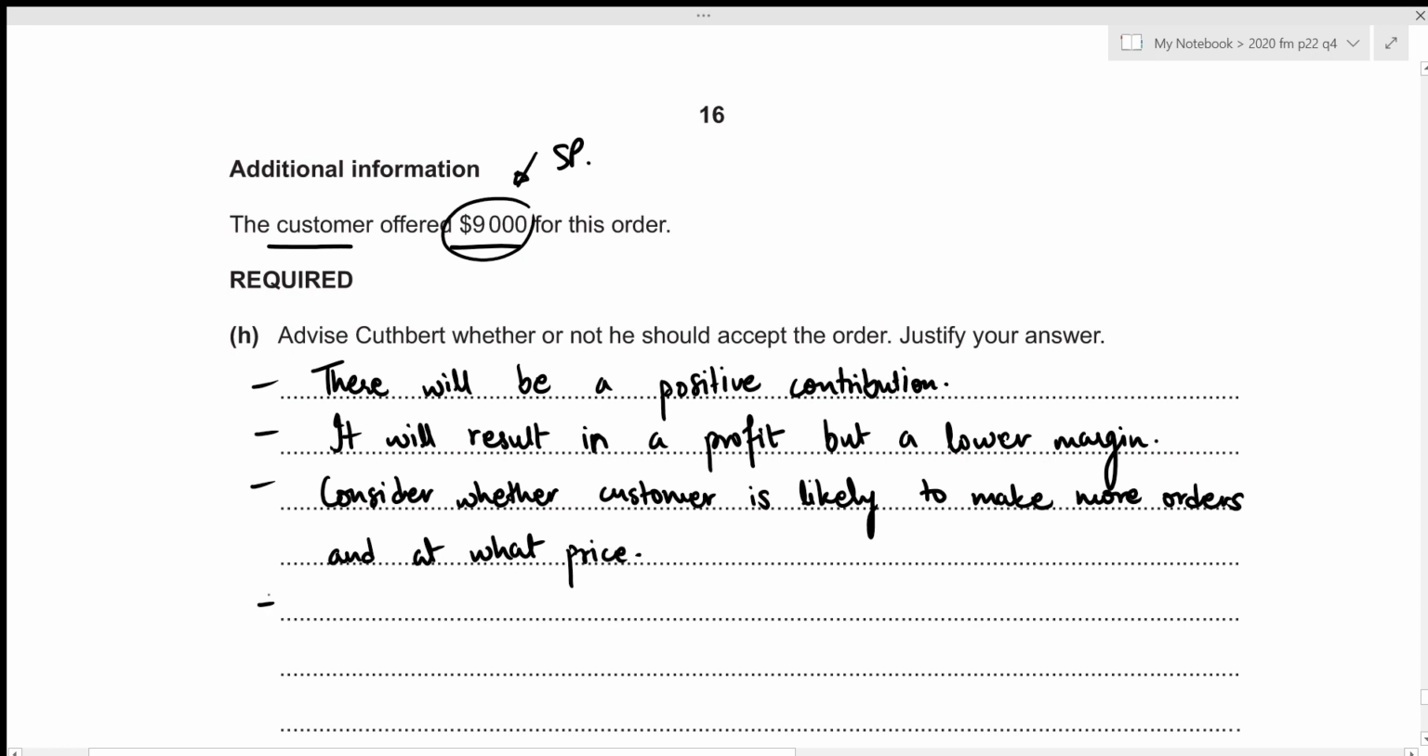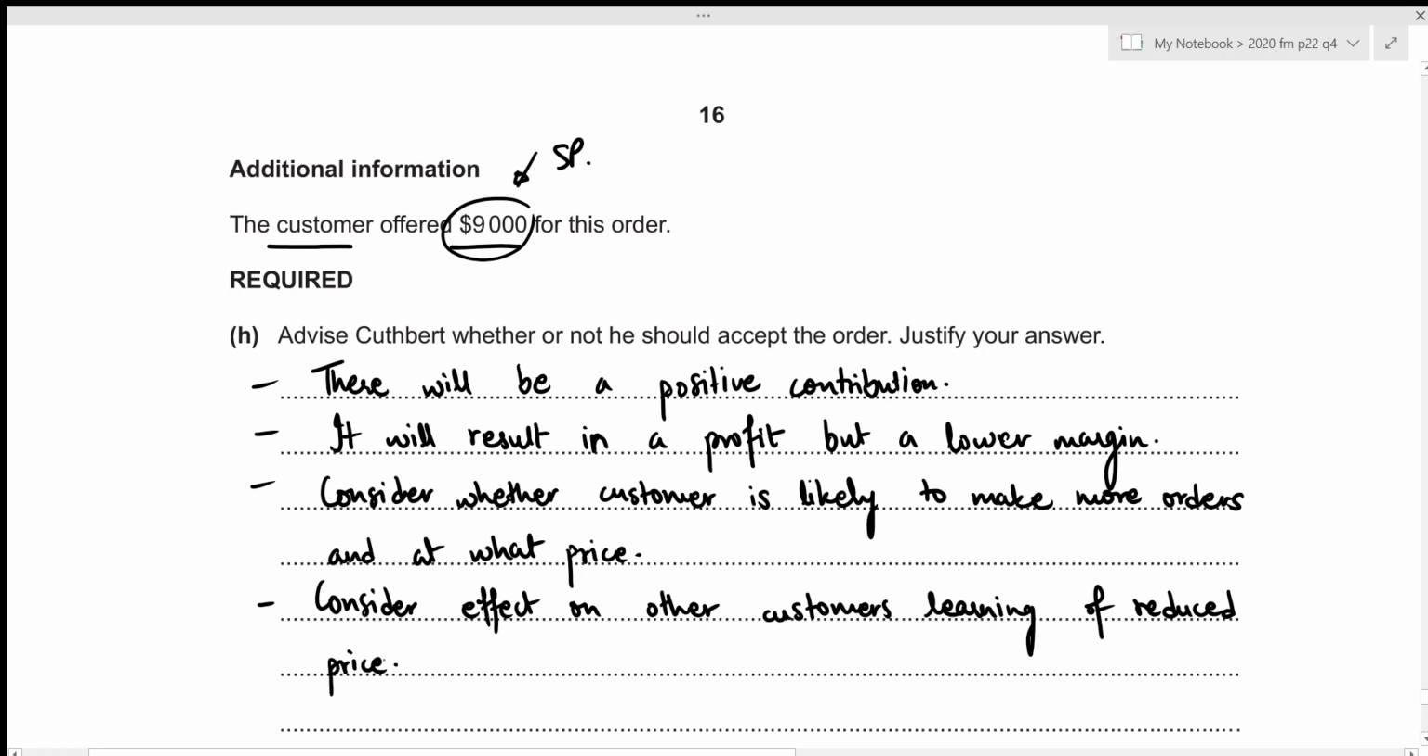And we also need to consider the effect on other customers when they figure out that we are providing these goods for a lower price or a reduced price. Let's write it down. Consider effect on other customers learning of reduced price. Because if we are providing goods at a reduced price to one customer, then other customers might want the same thing for them. We now need to write down our decision clearly about whether or not he should accept this order.